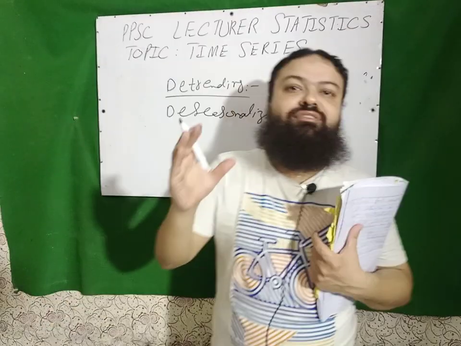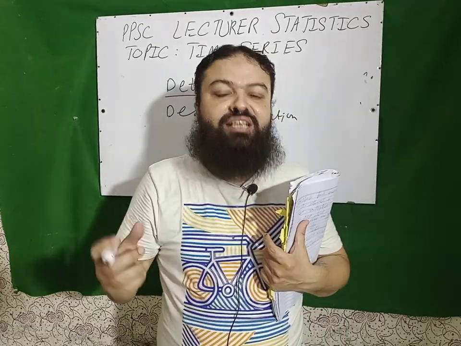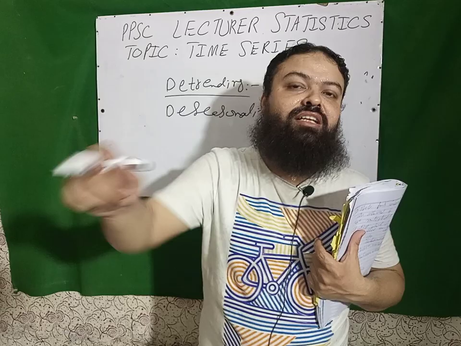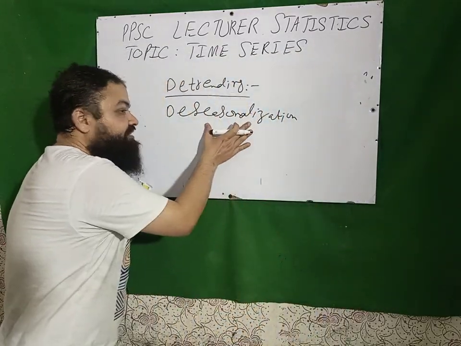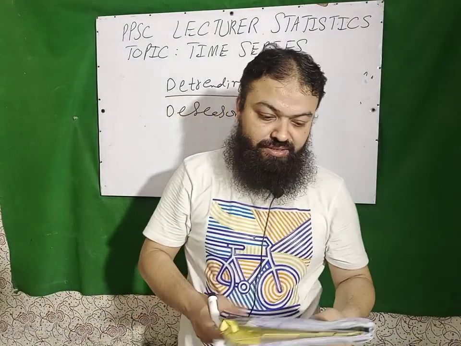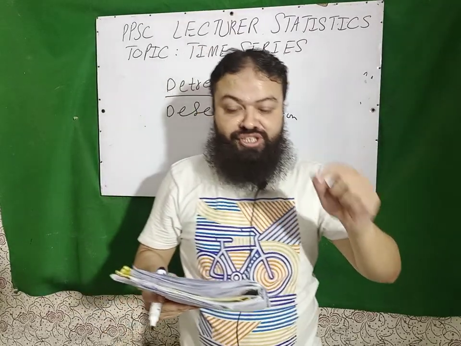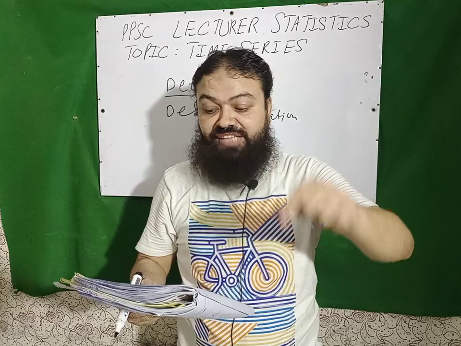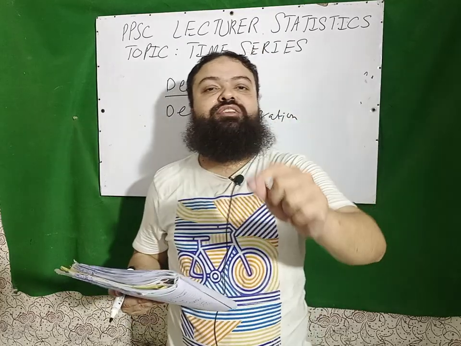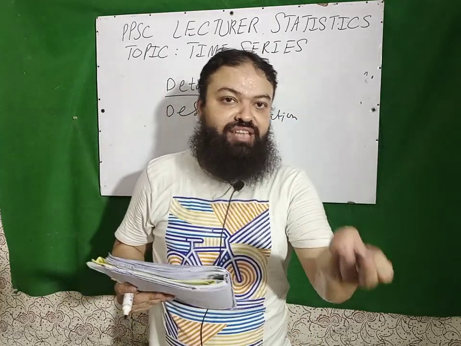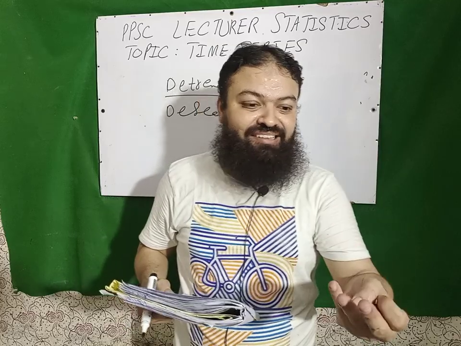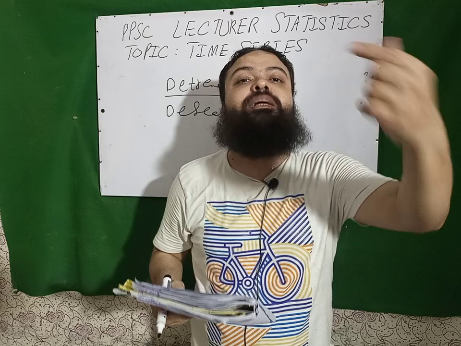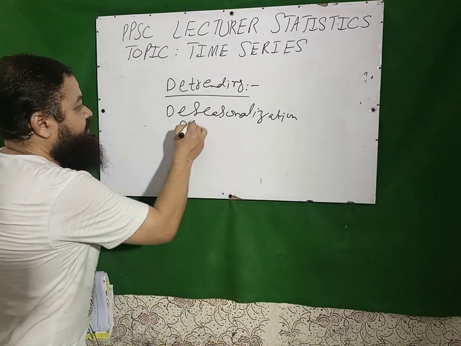If we know that in our collected data there is a seasonal component, and we remove the effect of that seasonal component, it is called deseasonalization. Time series decomposition is used to check the effect of these four components of the time series separately. If we check the effect of all these four components, secular trend which is T, seasonal which is S, irregular which is I, and cyclical which is C, separately, it is called decomposition, a very important one.